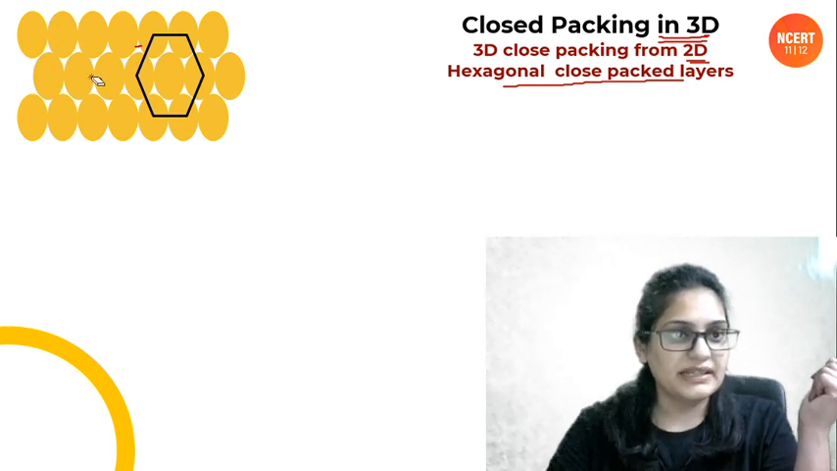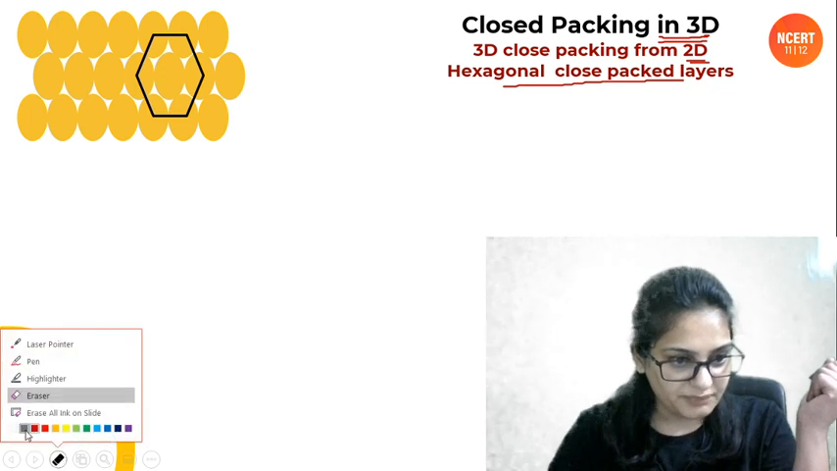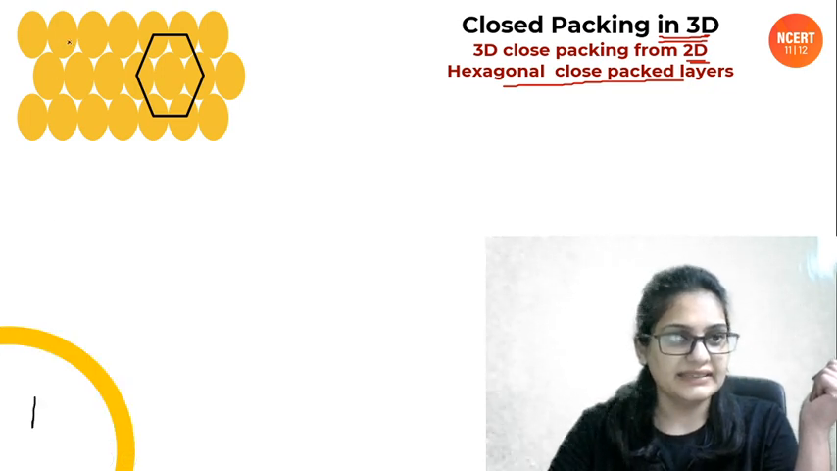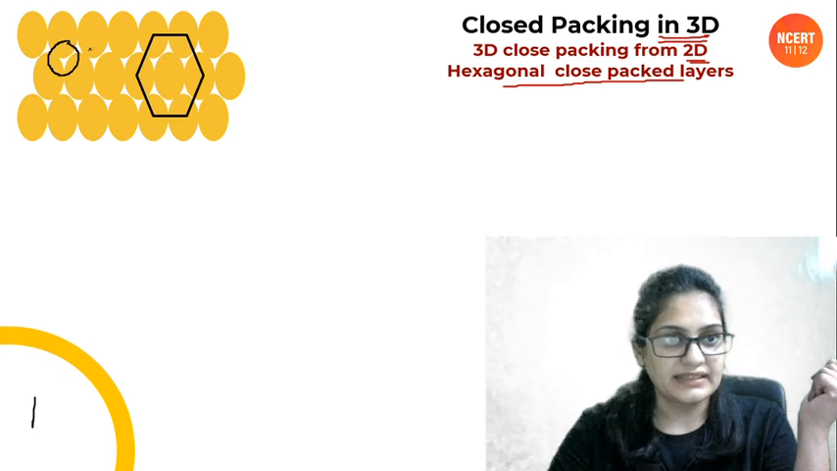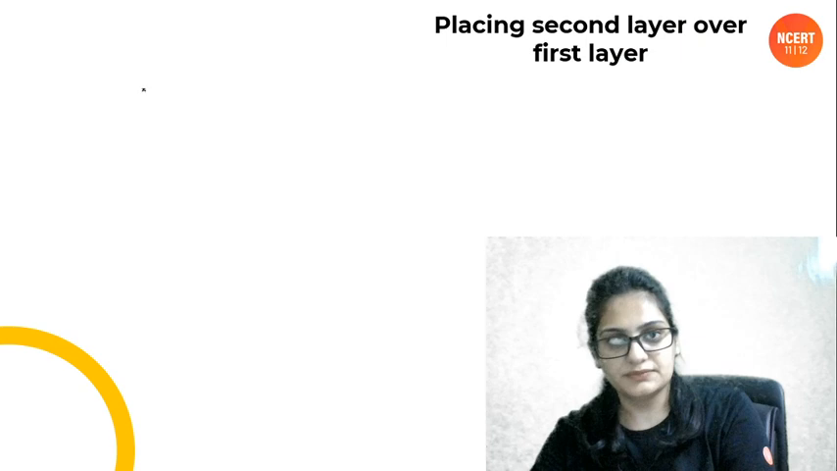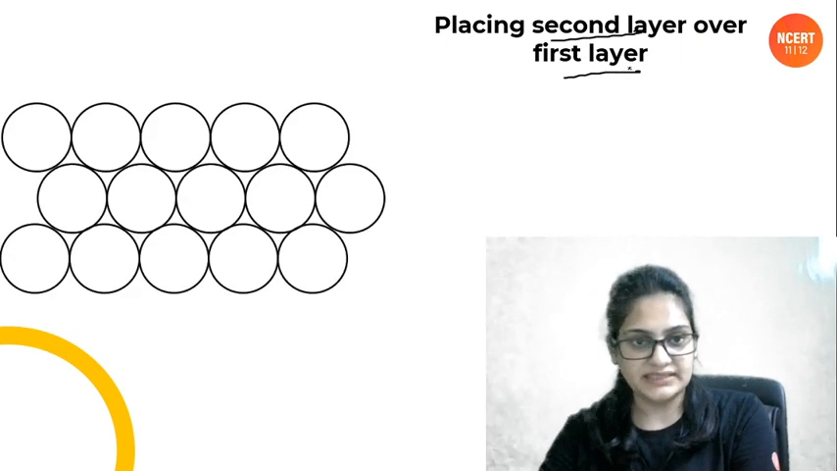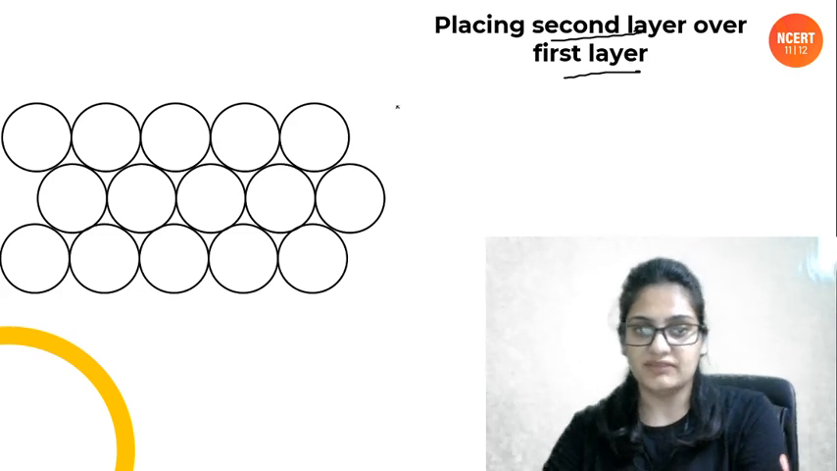Okay, so basically what are we doing, people? We will be placing the other layer like this, and then the other layer like this. Better, right? And then the other layer like this, then like this, and so on. So placing the second layer over the first, the second layer is going to be placed. That was the first layer. Okay, now we have the first layer also.